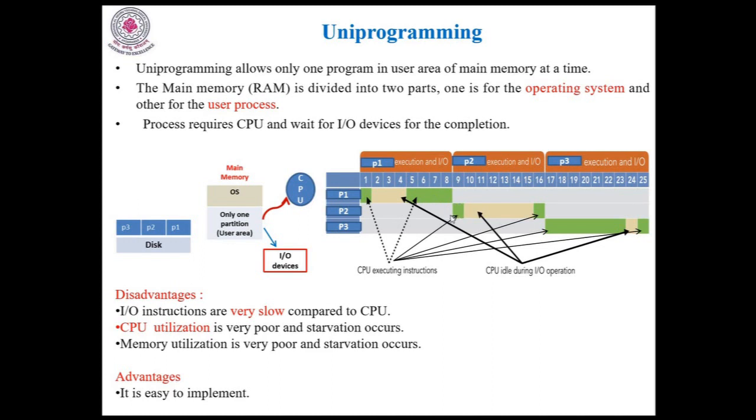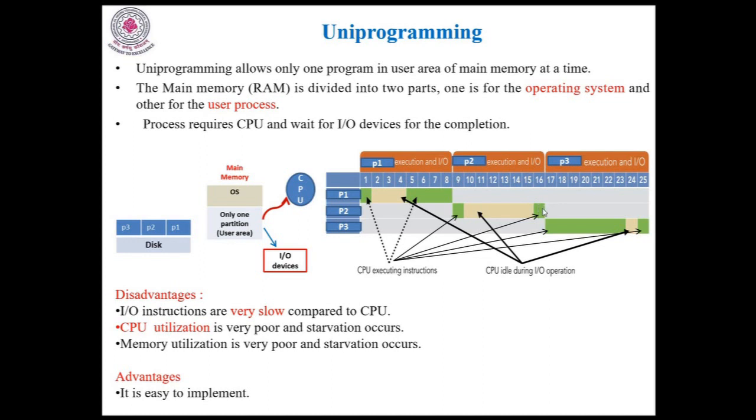Once the CPU is allocated to process 2, after some time process 2 may require I/O devices. Let us see here, this is the time it is waiting for the I/O devices. Once the I/O device activity is completed, the CPU will be allocated to process P2.